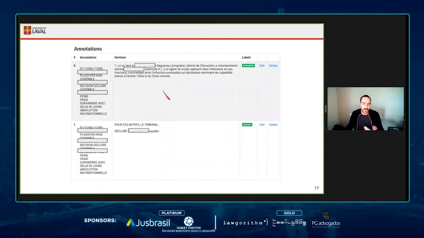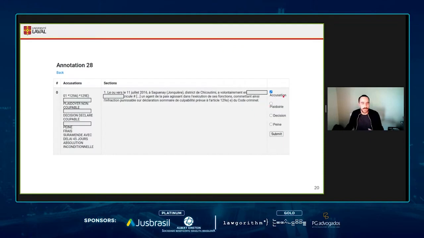And then there's another interface where we label which part of the accusation, whether it's the charge, the plea, or the decision, for example, this paragraph is referring to. And again, here we are using a really simple text classifier to pre-annotate these sections. And then if the pre-annotation was not correct, the annotator fixes this annotation and then submits and saves